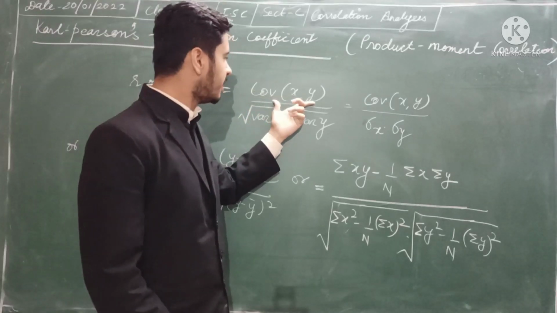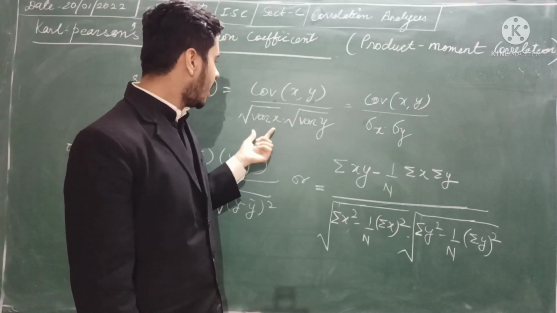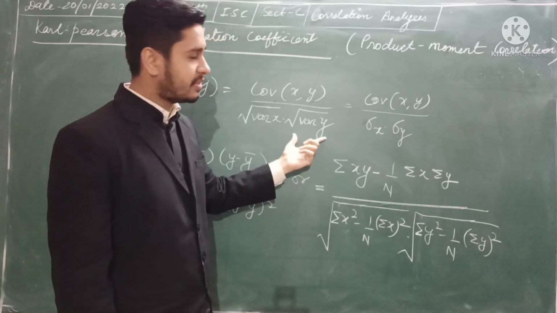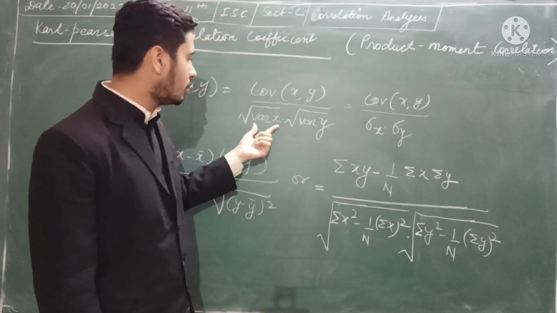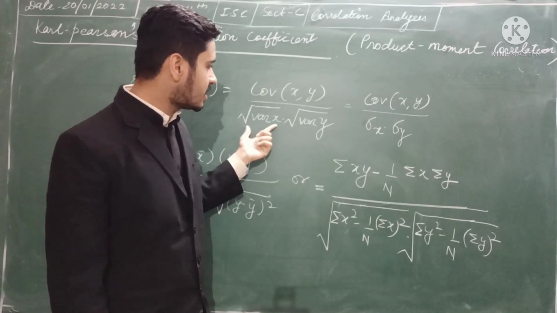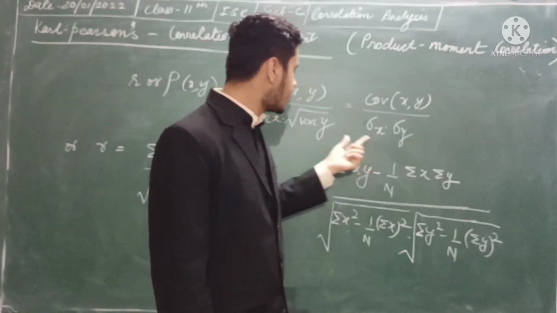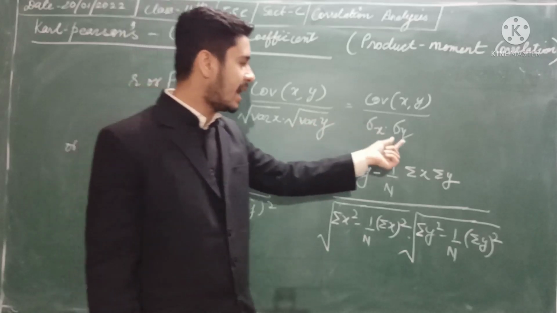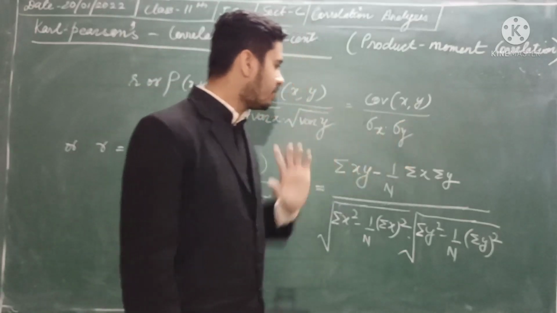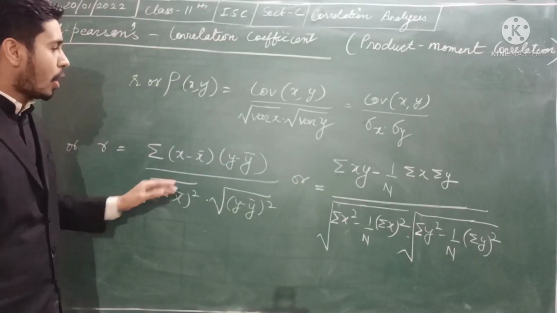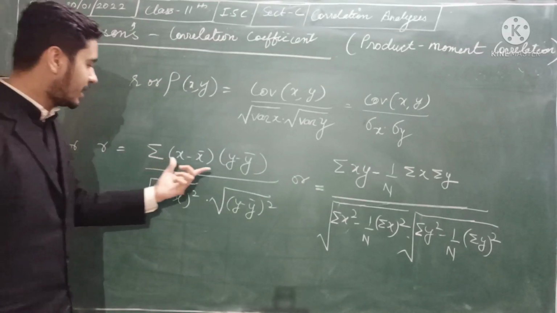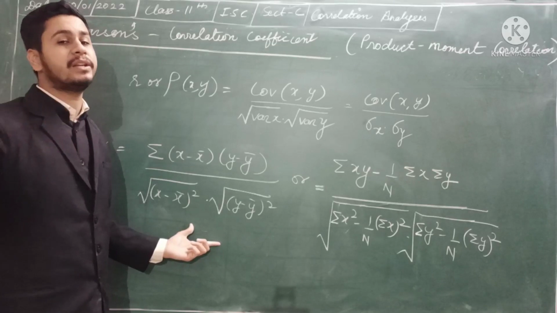So covariance between x and y upon under root of variance of x into under root of variance of y, which can be understood as: root over variance is nothing but the standard deviation, and root over variance of y is the standard deviation of y. Now on placing their values separately and solving, we got this result in terms of x and y.